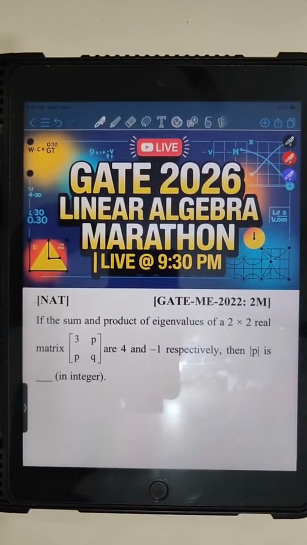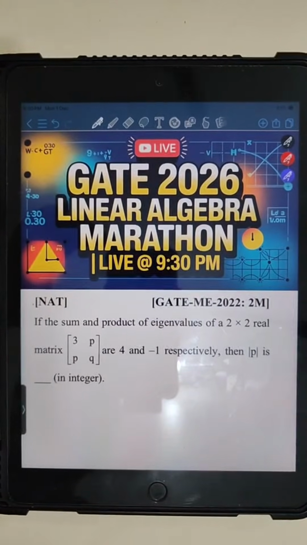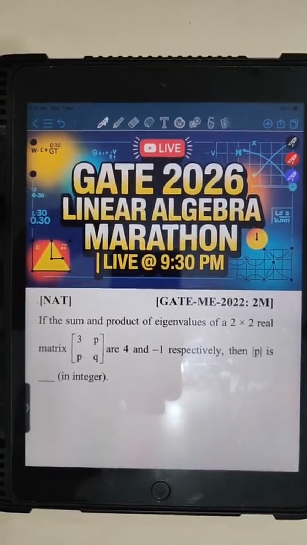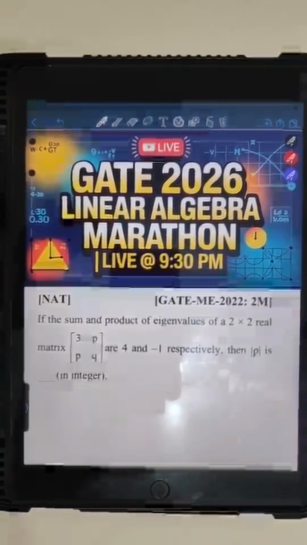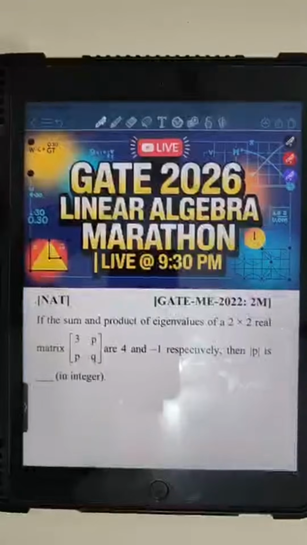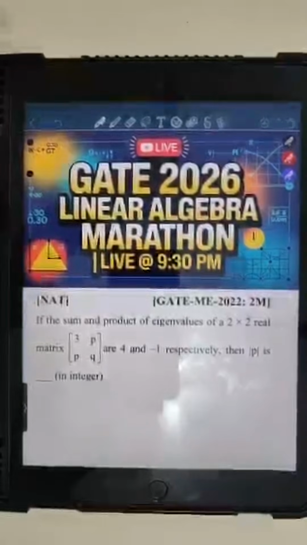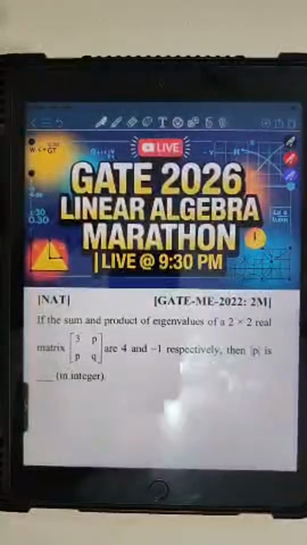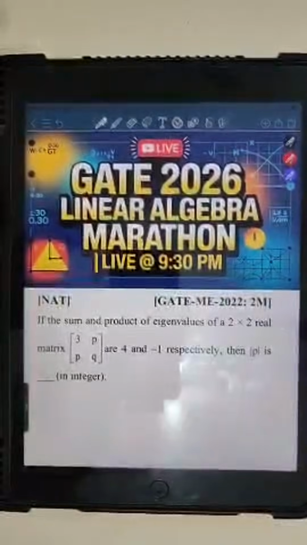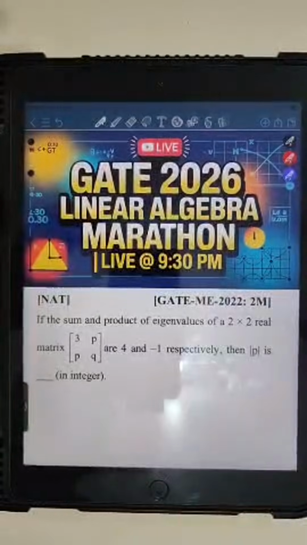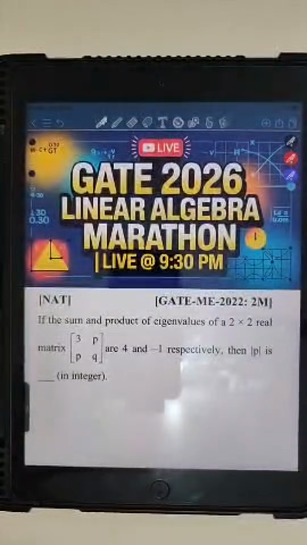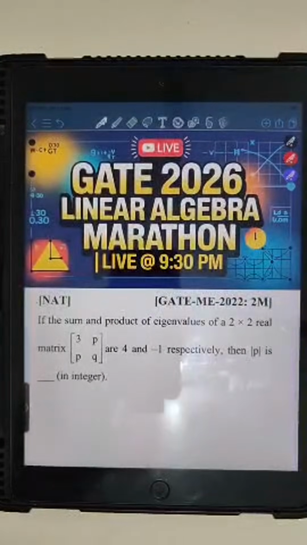Welcome each and every GATE aspirant on our channel, GateJet. In this session, we are going to discuss a linear algebra marathon session for GATE 2026 aspirants. So in this session, we will talk about different PYQs and important questions of linear algebra.